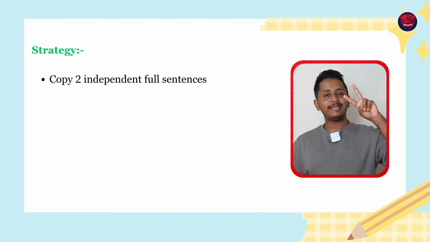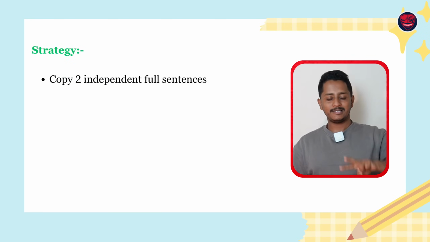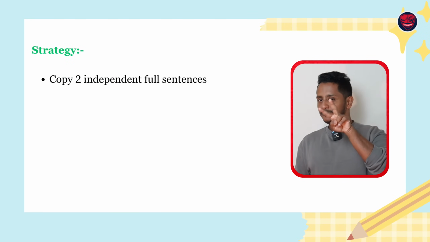So what is the strategy for summarize written text? As soon as you see the paragraph, take any 2 random full sentences. Don't copy half sentence. Take 2 full sentences.